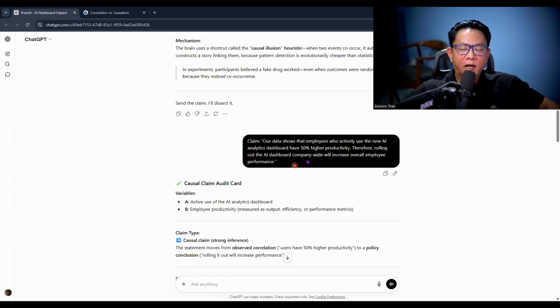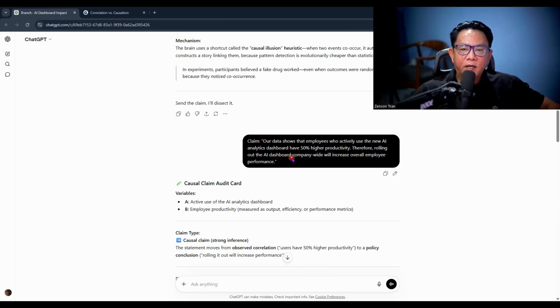What's wrong with this claim? The issue here is we're jumping from a correlation, dashboard users are more productive, to assuming causation. The dashboard will boost everyone's productivity, but we haven't tested it. We need to ask, are top performers naturally more inclined to try new tools? Or is there a hidden factor like leadership or team culture driving both dashboard use and productivity? Until we test those, we can't claim causation, only a correlation to be explored.